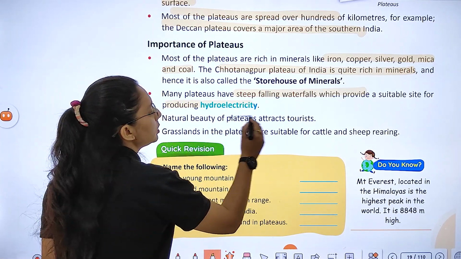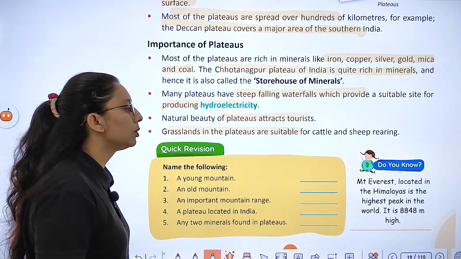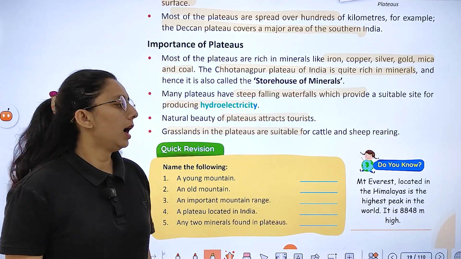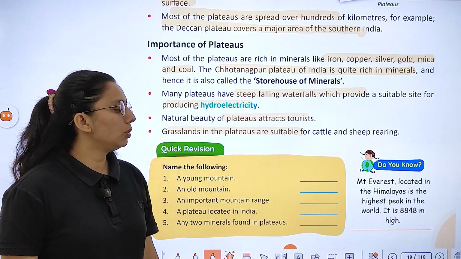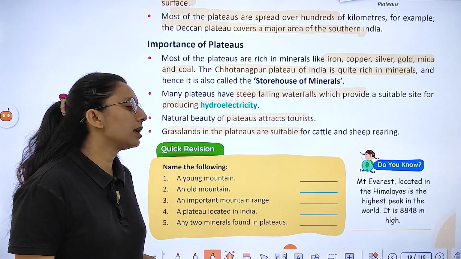Natural beauty of plateaus attracts tourists. Grasslands in the plateaus are suitable for what? Cattle rearing and sheep rearing. As you know that Mount Everest is located in the Himalaya, is the highest peak in the world.